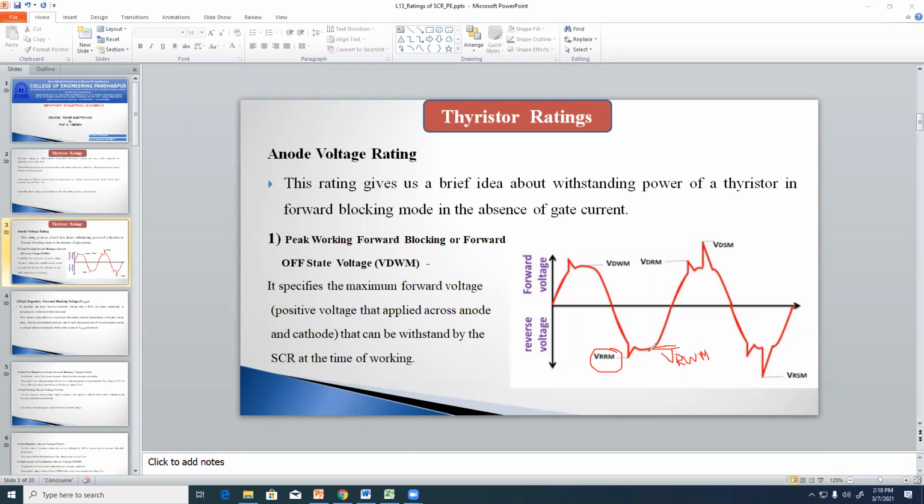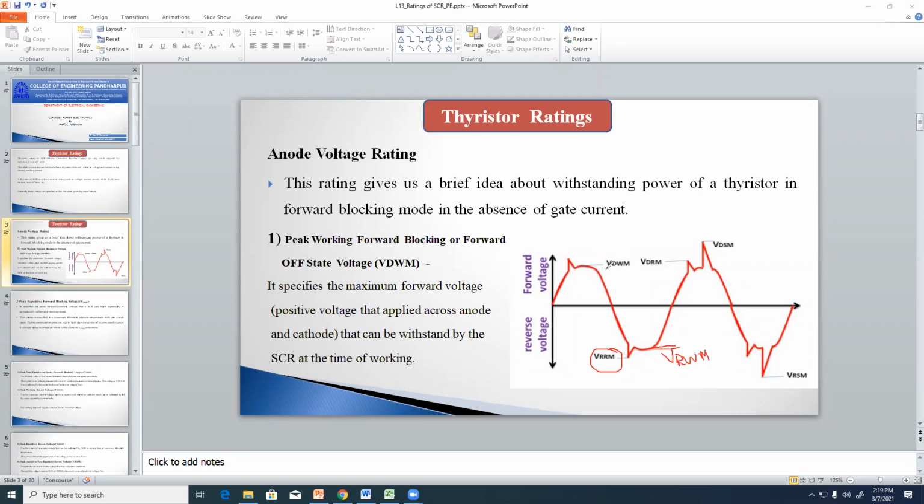Clear? It means the manufacturer should specify all these ranges. While designing or manufacturing the thyristors, the company should provide all these limits.